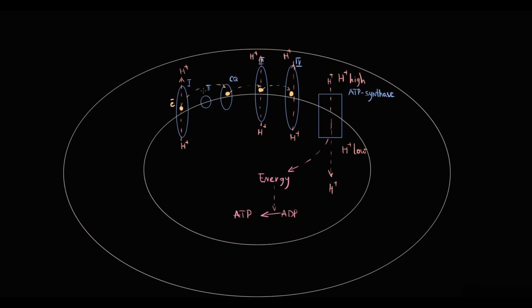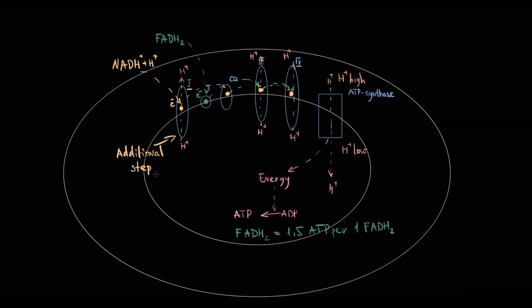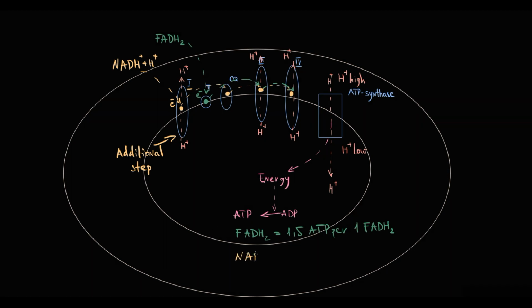The major difference is that FADH transfers electrons to complex 2, and this results in production of 1.5 ATP molecules per 1 FADH molecule, and NADH transfers electrons to complex 1, thereby electrons will undergo one additional step in the respiratory chain, and this will create a higher hydrogen proton concentration gradient, and because of that it will result in production of 2.5 ATP molecules per 1 NADH molecule.